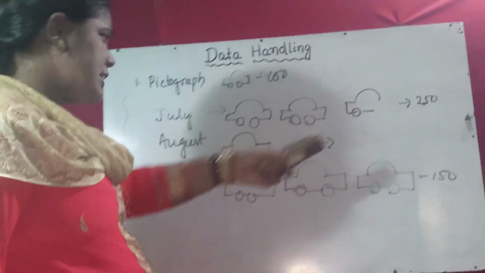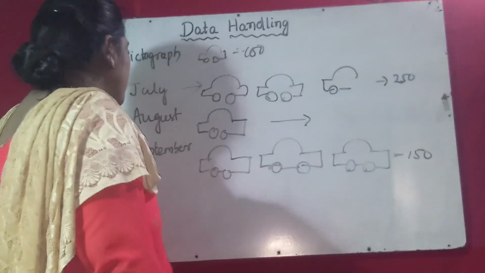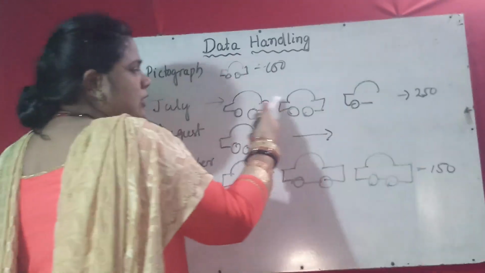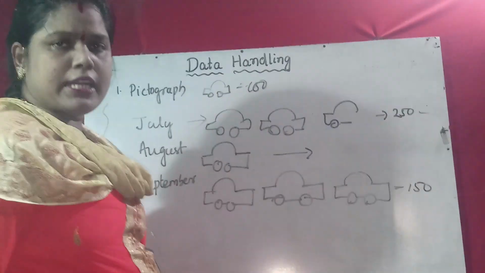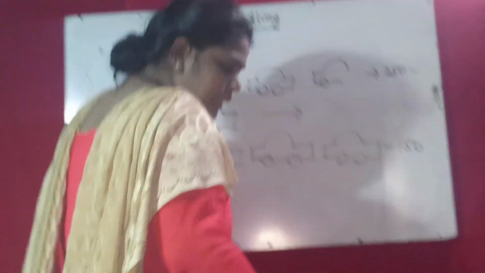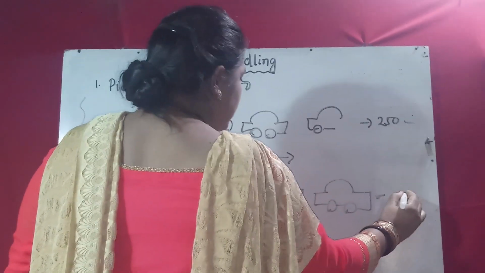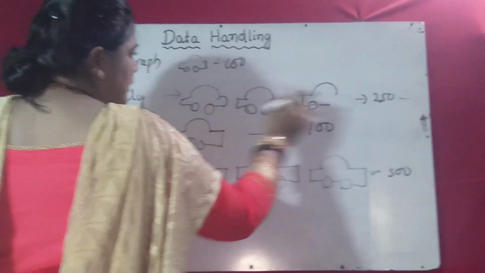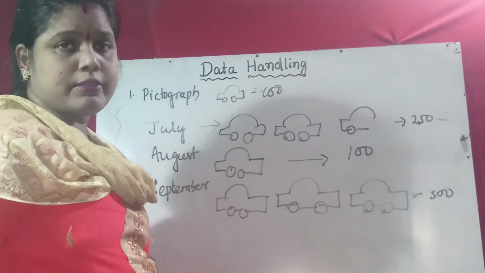Suppose it is given like this and some questions will be asked to you. How many cars were produced in the month of July? One car equals 100. So here 2 cars and here half. It is 250. So in the month of July, 250 cars were produced. Then in which month was the maximum number of cars? Here 300 in September, August 100, July 250. So the maximum number of cars were sold in the month of September.